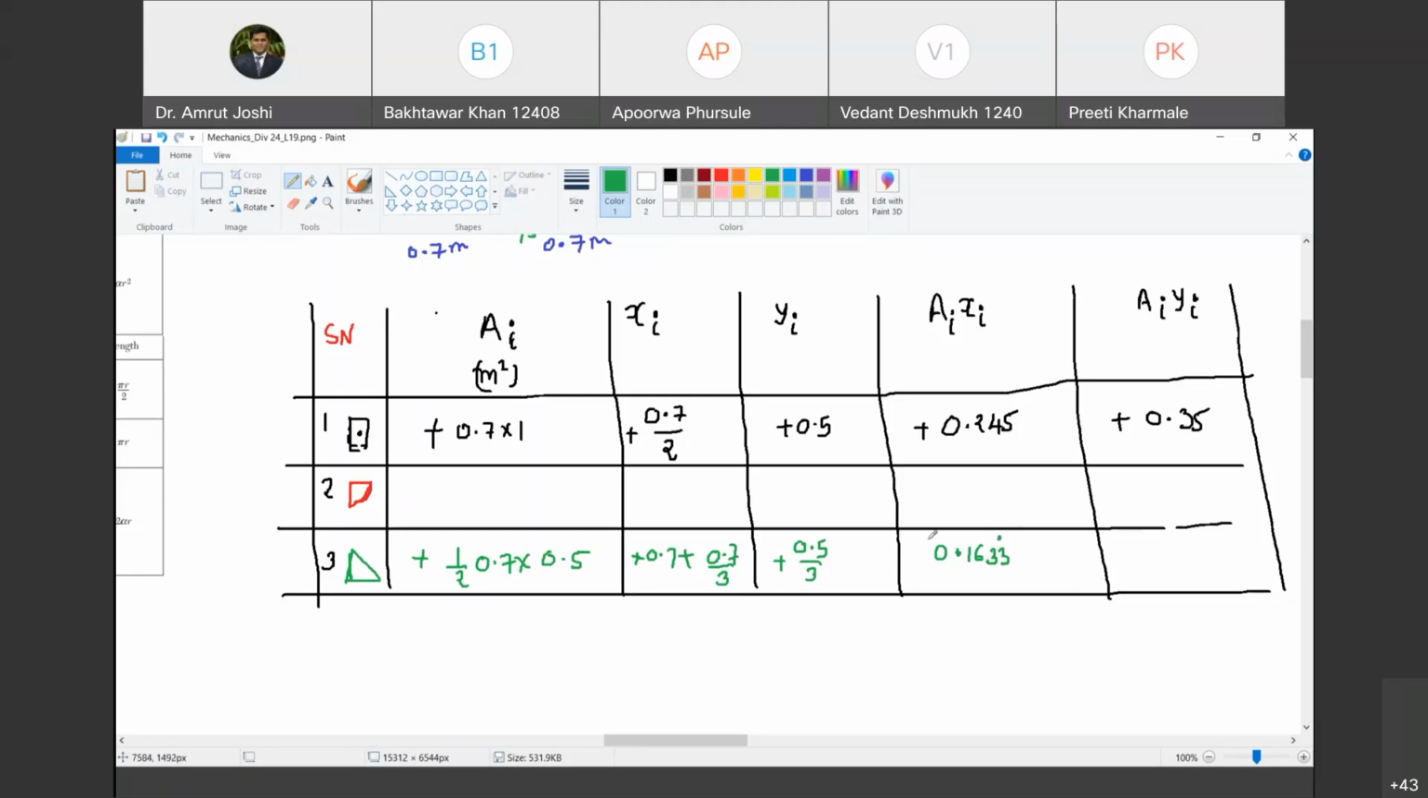Now, what is AIYI? Tell me. So half into 0.7 into 0.5 multiplied by 0.5 by 3. So I got it as 0.02916. Is that right? Yes, sir. It is not required to go up to the fourth digit. Two digits after the decimal are enough. Are you with me? Yes, sir.